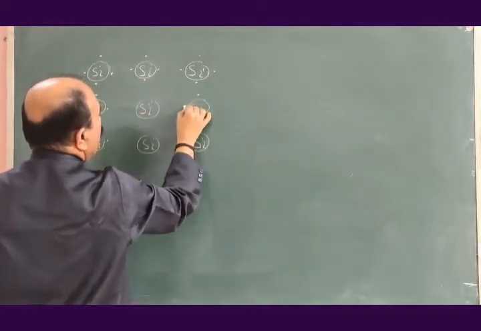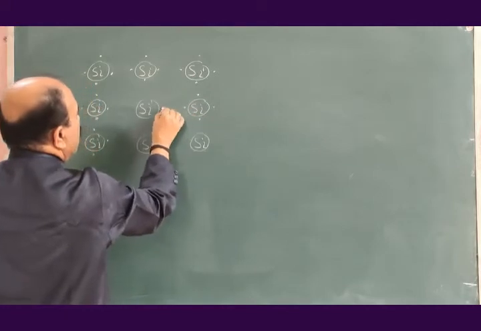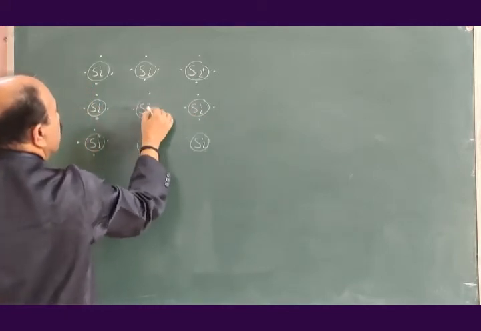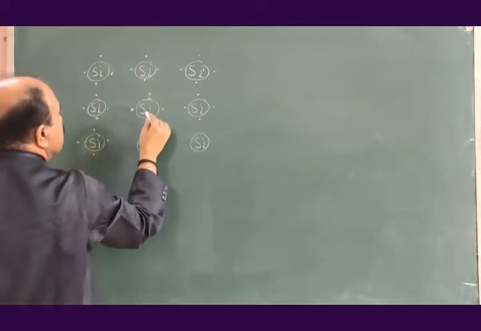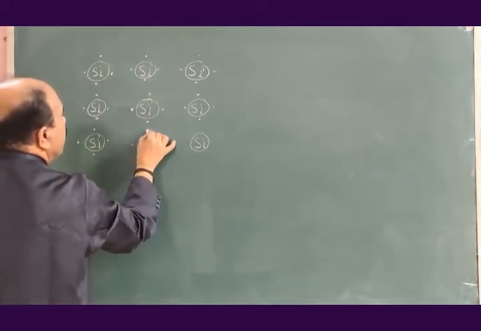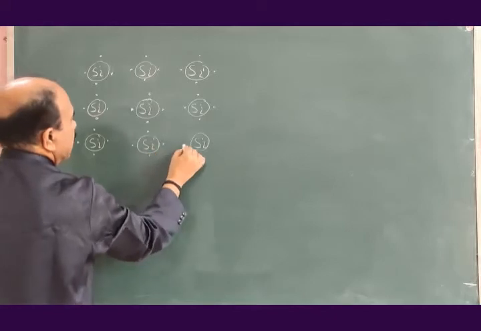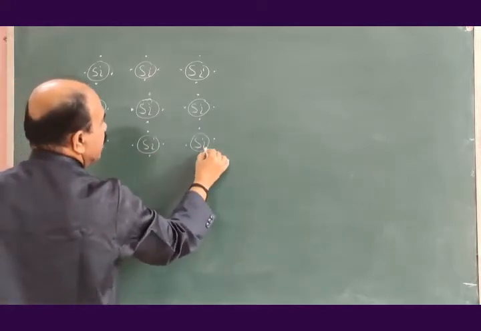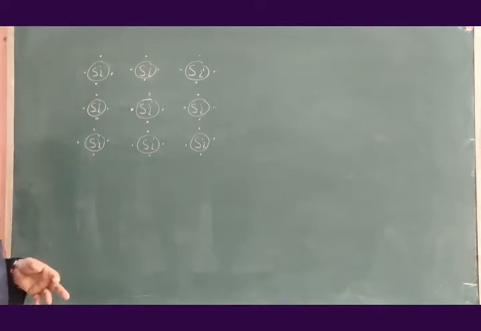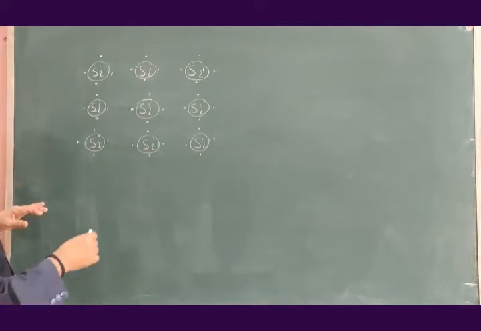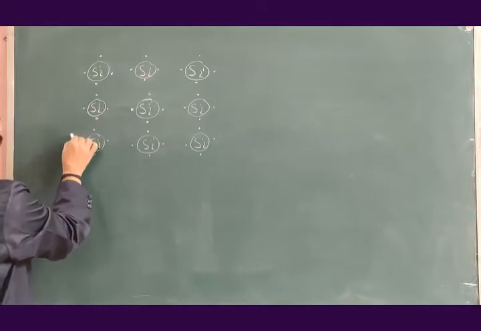What is covalent bond? A bond formed by equal sharing of electrons by the neighboring atoms. And the same thing is happening with the silicon atoms in silicon crystal structure.